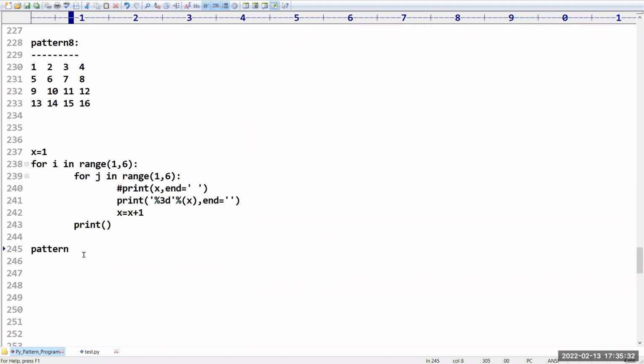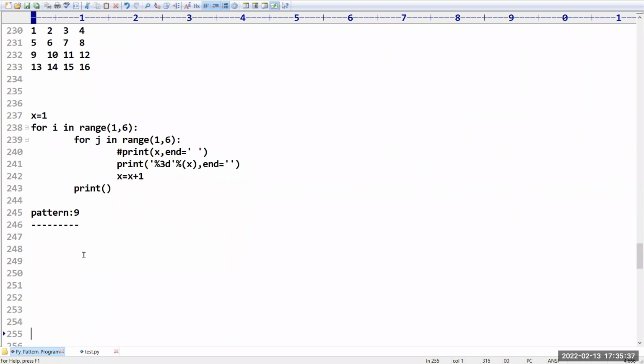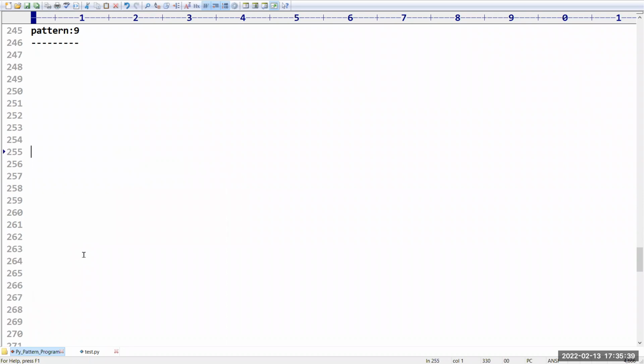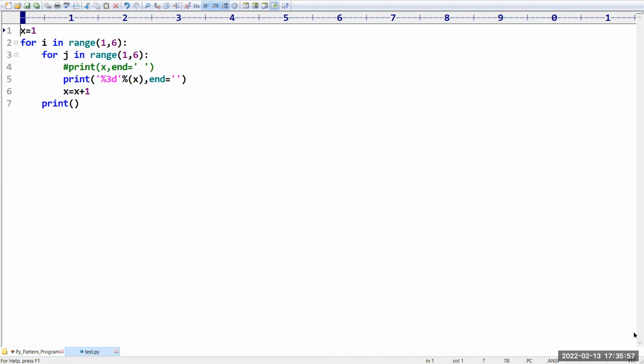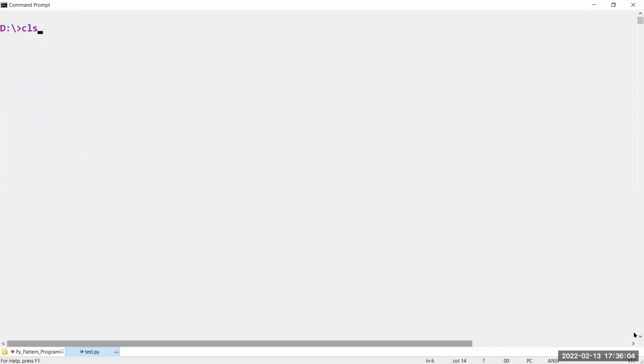Pattern number 9. What is the 9th pattern? Here I want to print the same sequence, but I need to print even numbers. That means 0 followed by 2, followed by 4, followed by 6, 8, 10, and then 12, 14, 16. Like this I want even values. What do we have to take? x is equal to 0, x is equal to x plus 2. Beyond that, nothing is required.